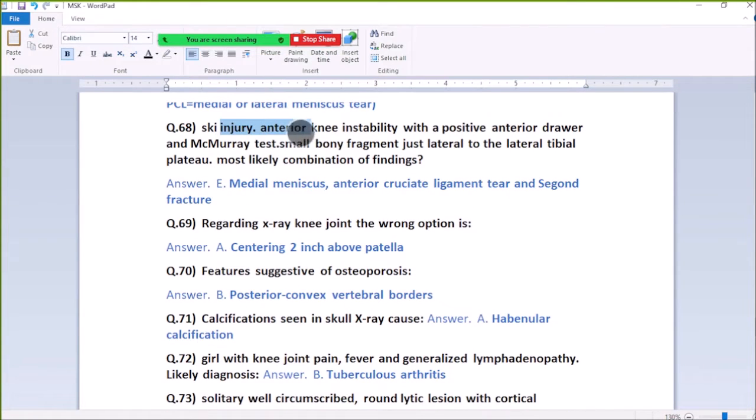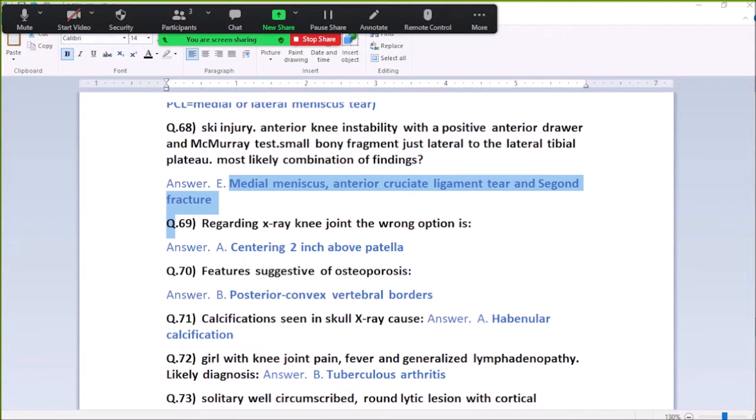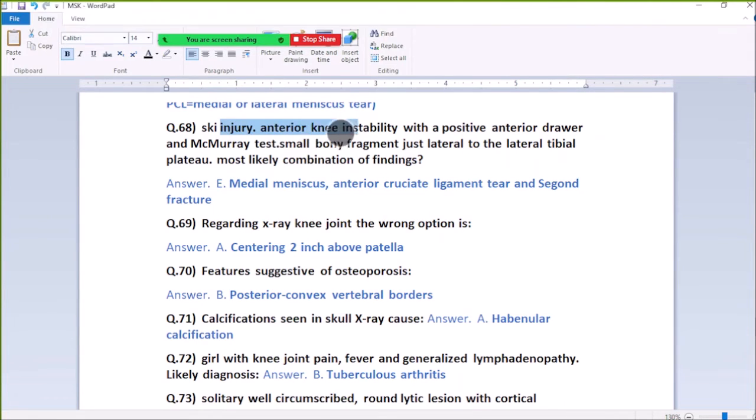68. Ski injury, anterior knee instability, positive anterior drawer sign and McMurray test. Small bony fragment just lateral to the lateral tibial plateau. Most likely accompanying findings: medial meniscus and anterior cruciate ligament tear, and Segond fracture.